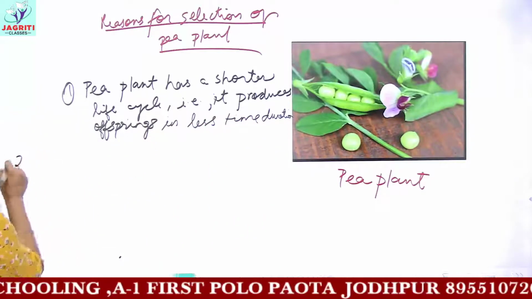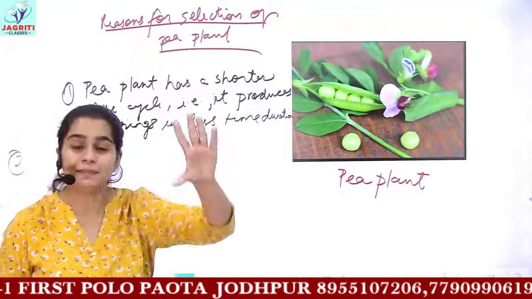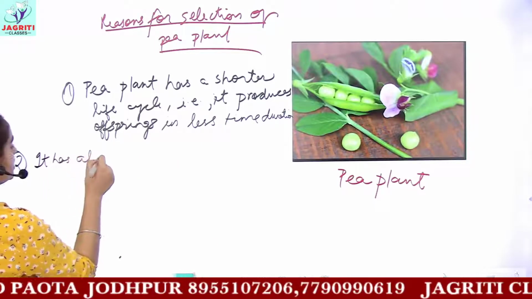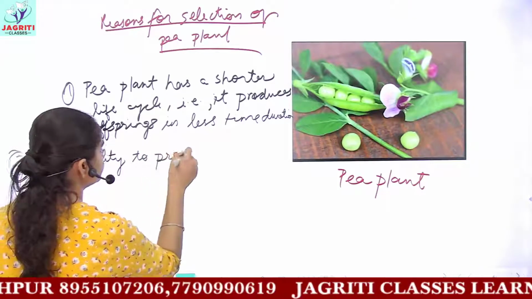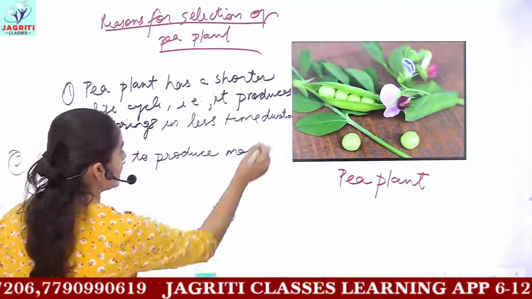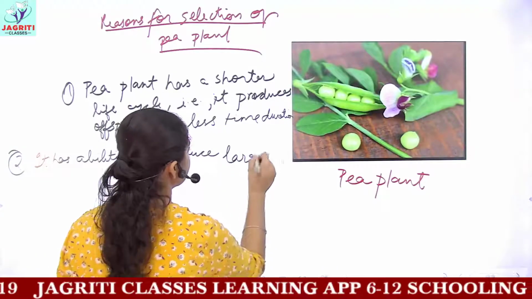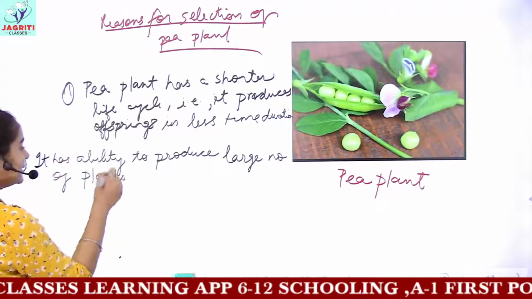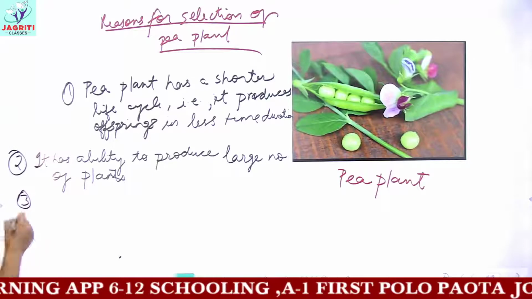The next reason for choosing pea plant is that pea plants have the ability to produce a large number of plants. A single pea plant can produce many plants. So he chose to work on pea plants.